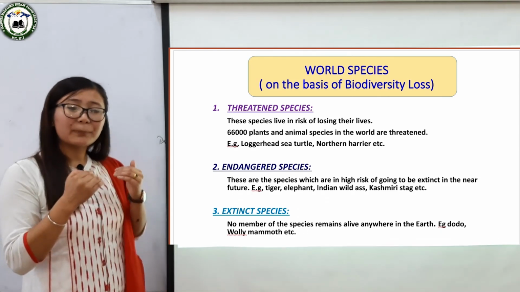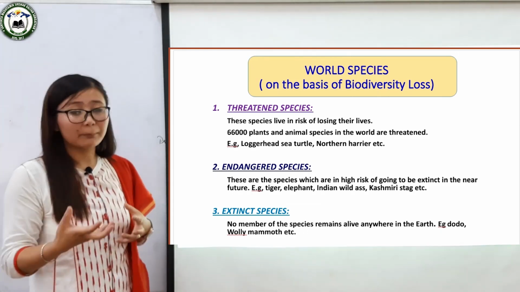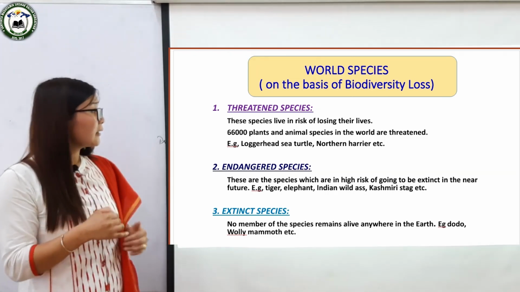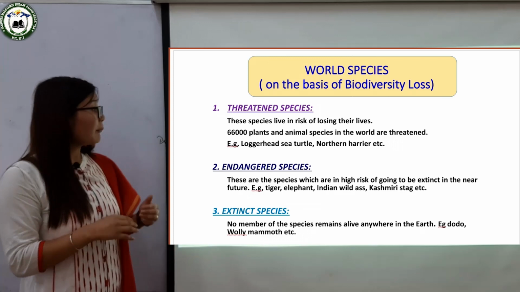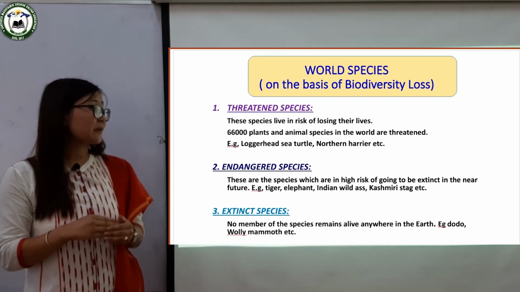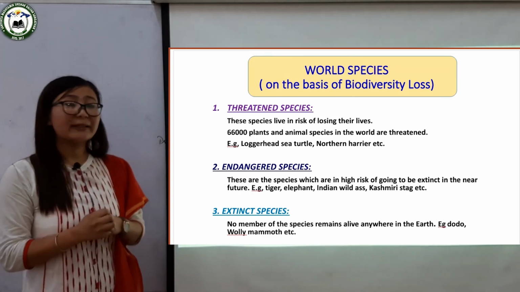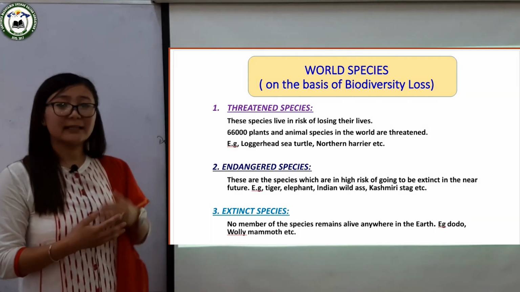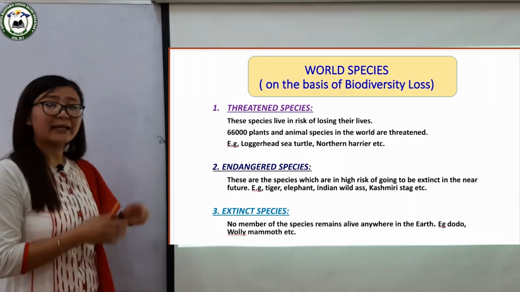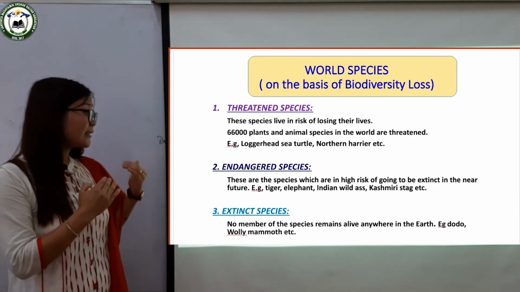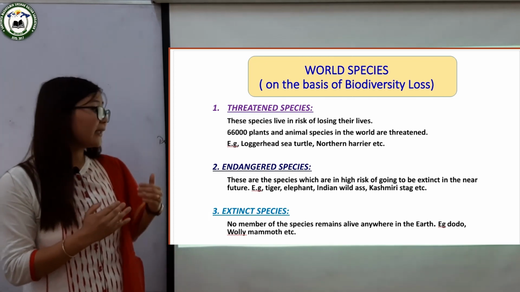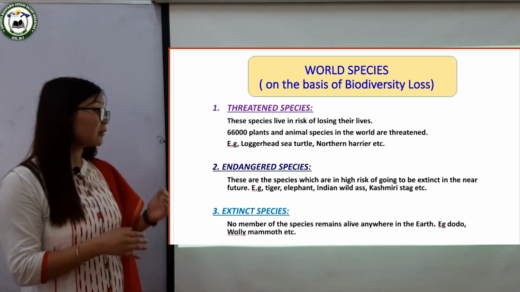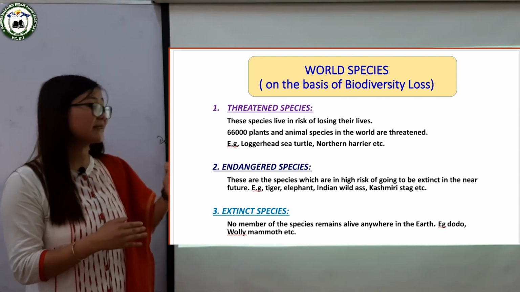They are still present on our planet Earth in a very huge number, but their number is steadily decreasing day by day. According to the Red Data Book, about 66,000 plant and animal species in the world are threatened. Examples of threatened species are the loggerhead sea turtle, northern harrier, etc. Now the next species are endangered species. These are species which are at high risk of becoming extinct in the near future. Examples: tiger, elephant, Indian wild ass, Kashmiri stag, etc.